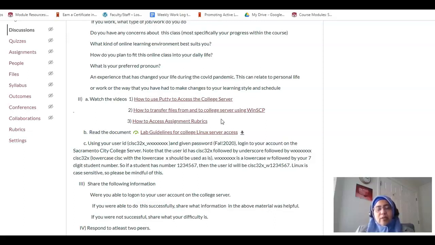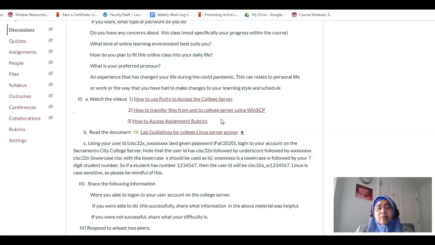So for example, if my student number is 1234567, then I will type in CISC323 underscore w 1234567. That's going to be my user ID, and the password will also be sent to you in the announcement.